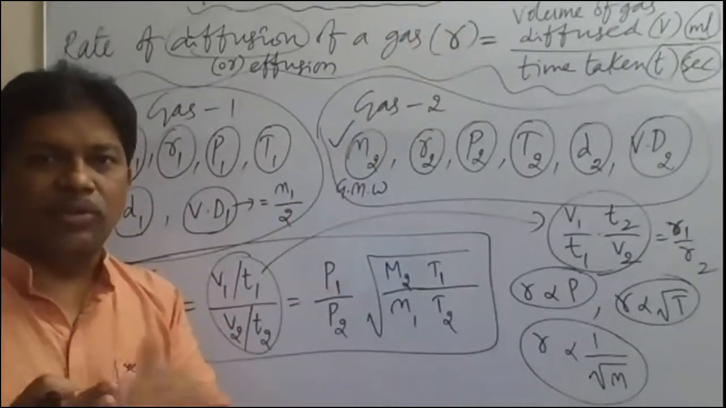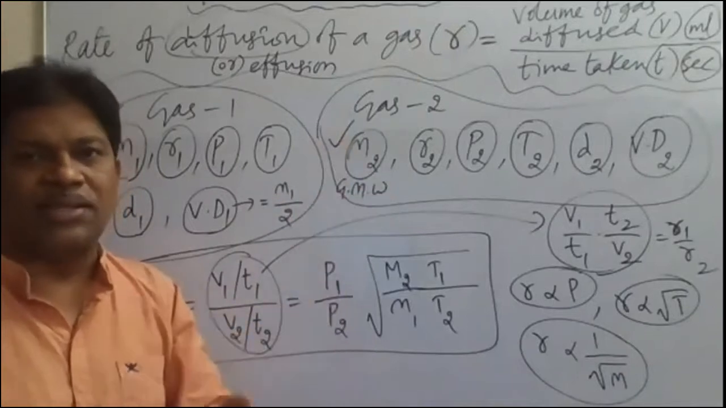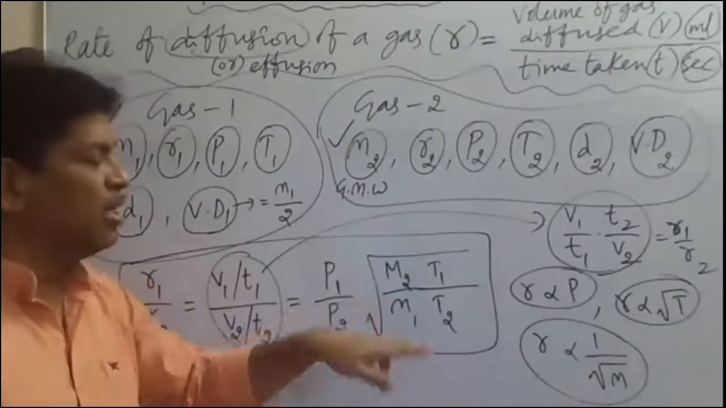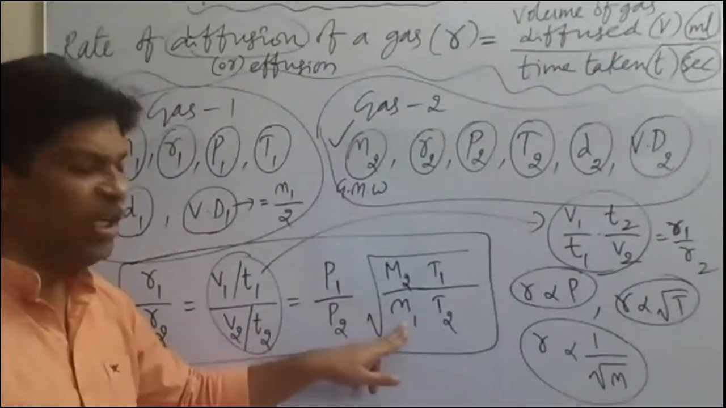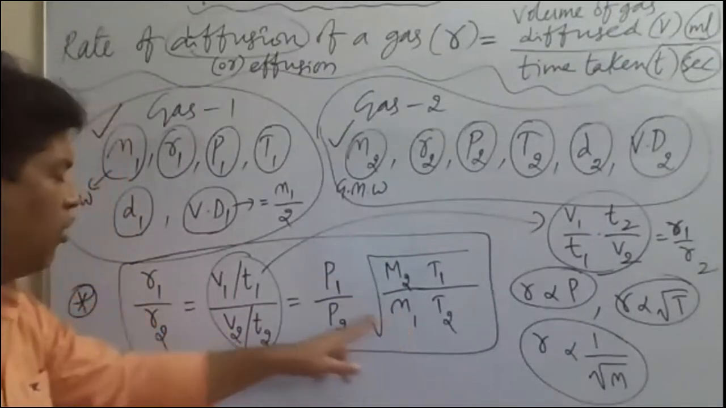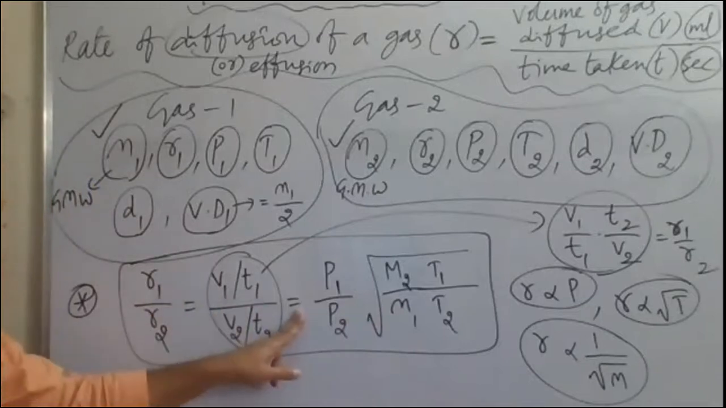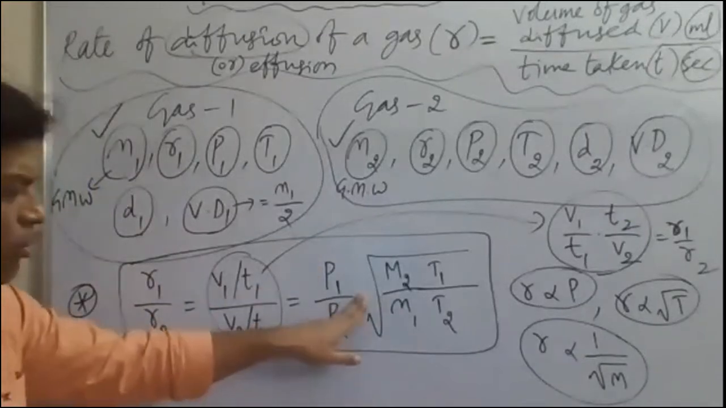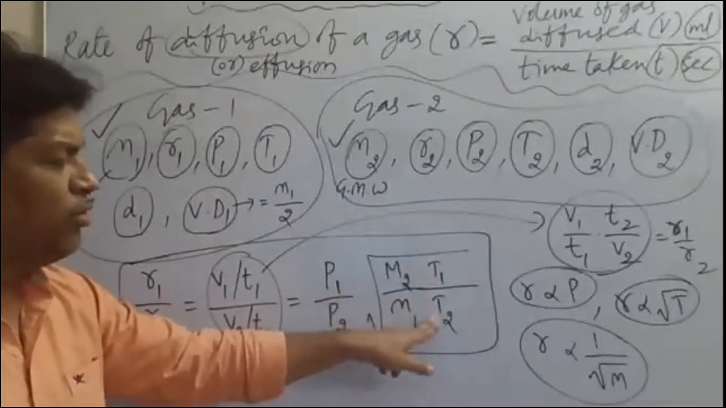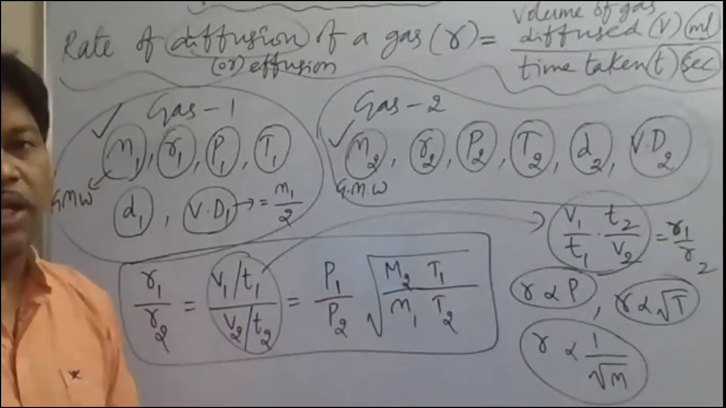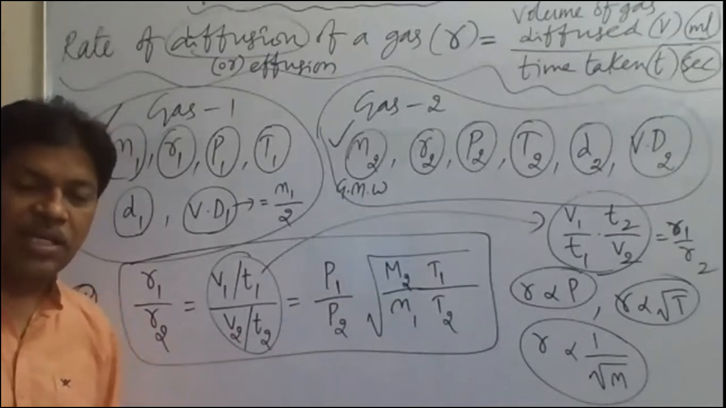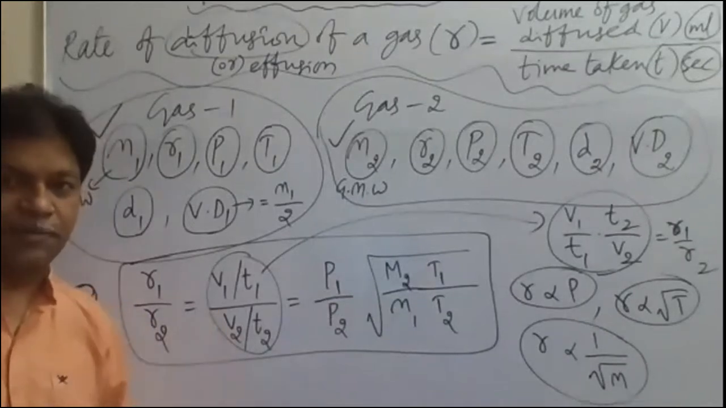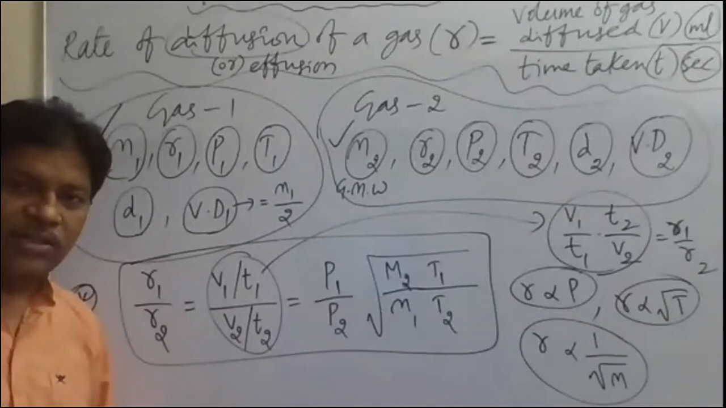Now same gas, CO2, the gram molecular mass remains the same initially and finally. Then M1, M2 values will be the same for the same gas. Then M2 by M1 need not be written. Then what will be the formula? R1 by R2 is equal to P1 by P2 into square root of T1 by T2 we take. M2 by M1 need not be taken because molecular masses are the same if the same gas is taken at different temperatures and pressures. So is the concept clear?